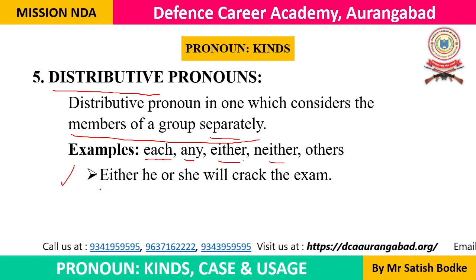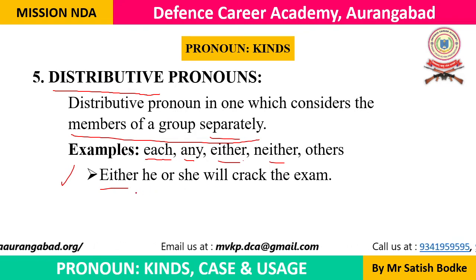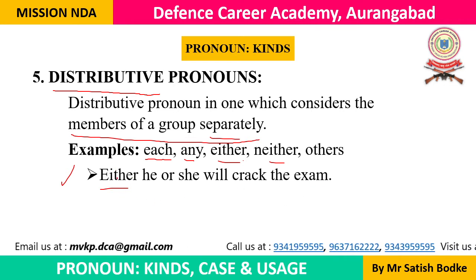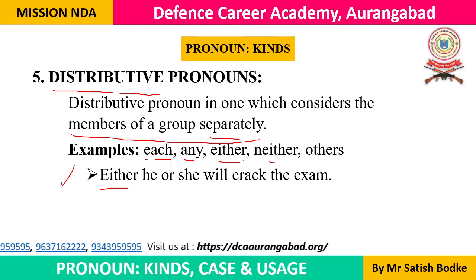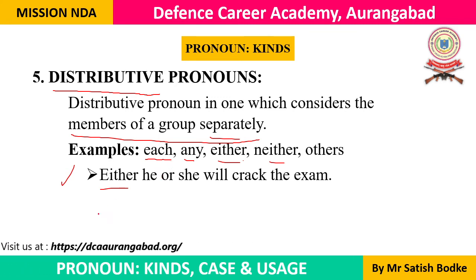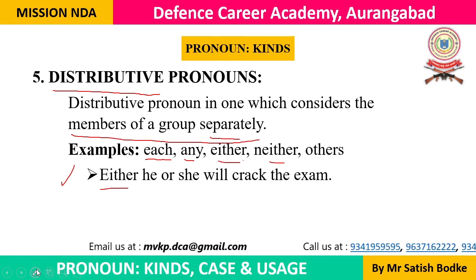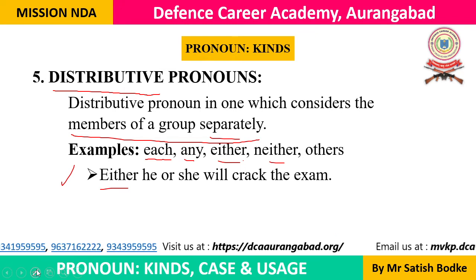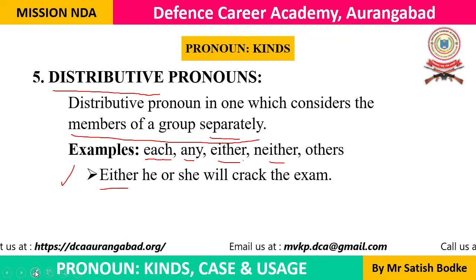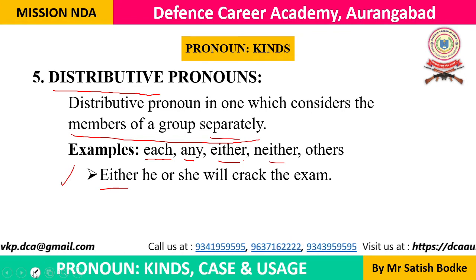In the example here you can see, either he or she will crack the exam. Here either he or she, it is actually convention, but we can use it in a different sense also. Either of them means any one of them can do this. Either of them can crack the exam. Either of the two boys can perform this task well. So in either of the two boys, either is used as a pronoun. These are the examples of distributive pronoun.